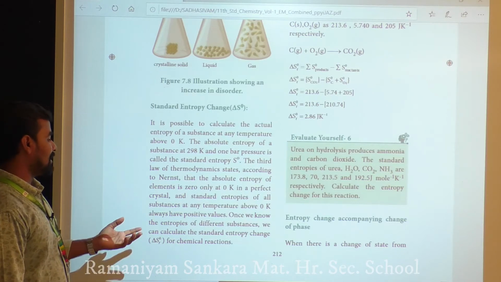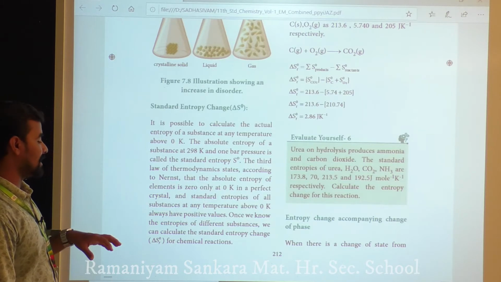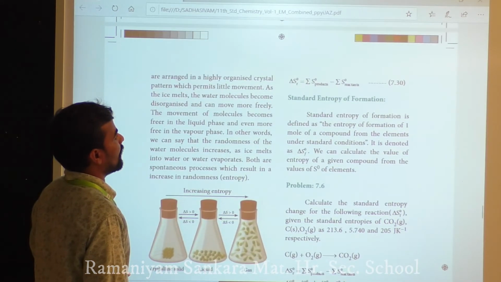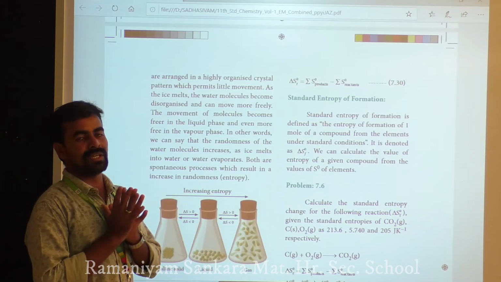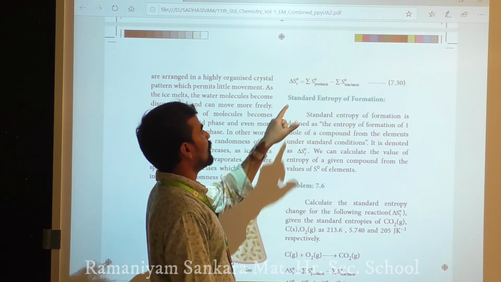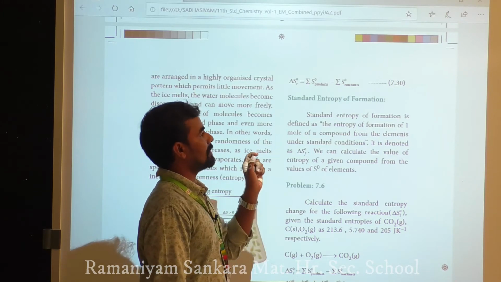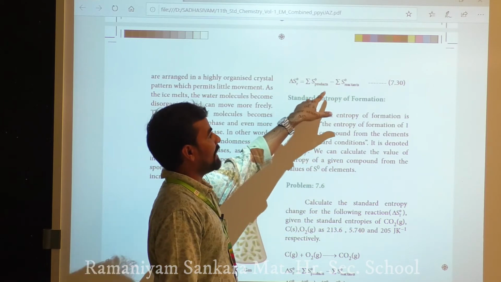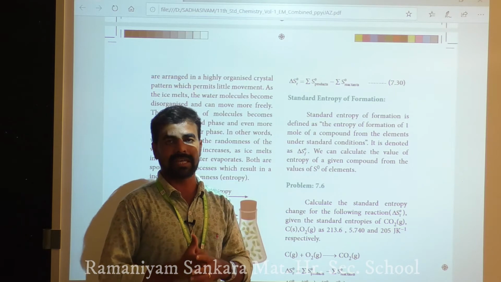Once we know the entropy of different substances, we can calculate the standard entropy change, delta S naught, for chemical reactions. The formula is delta S naught equal to the summation of S naught of products minus the summation of S naught of reactants. One side is the product side, the other is the reactant side: product minus reactant.